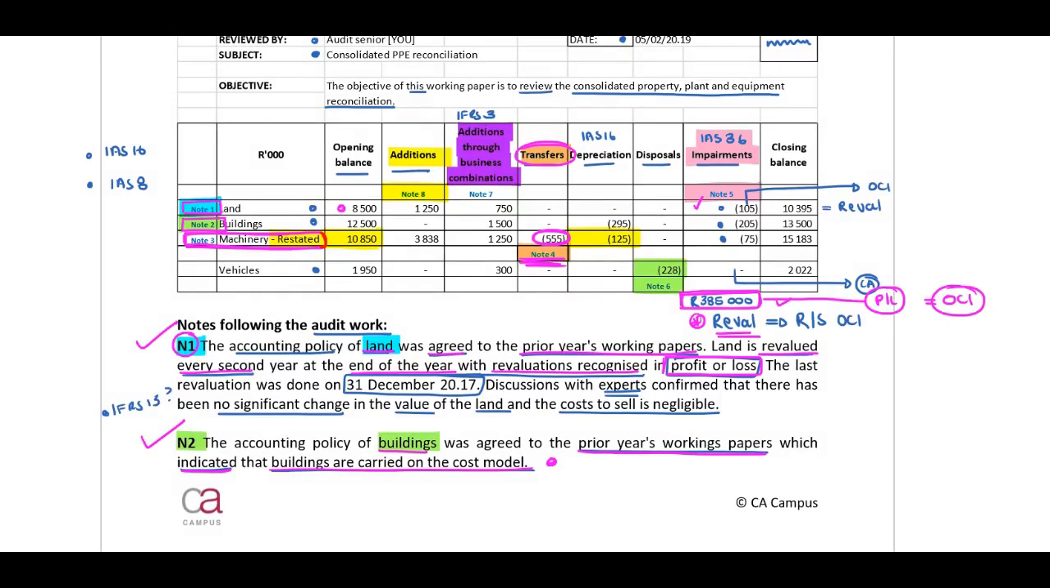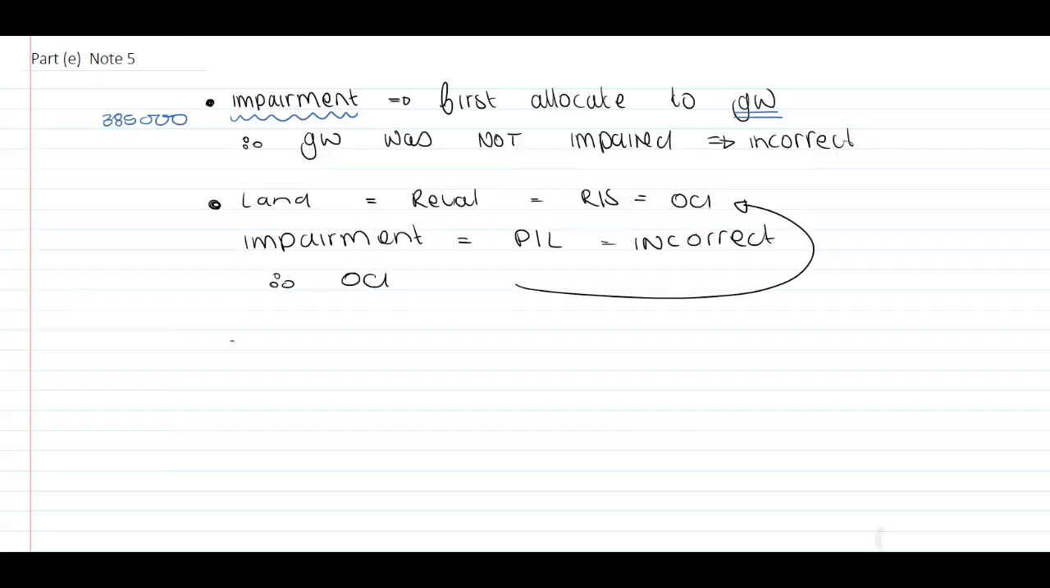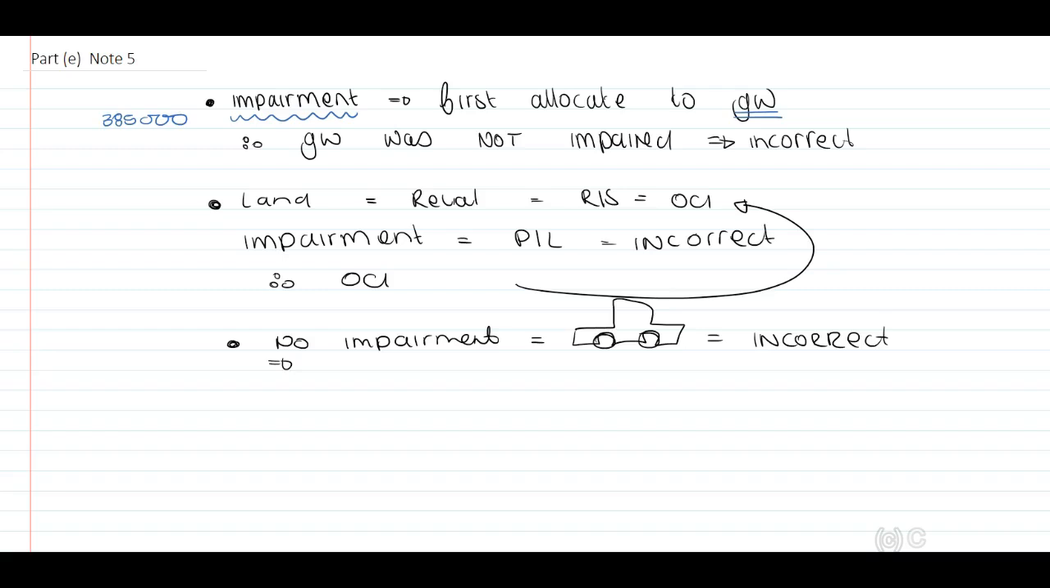And when we look at our reconciliation, another thing, no impairment allocated to vehicles. Not sure why not, guys. Incorrect. They need to allocate this as this forms part of our cash generating unit. Therefore, we need to indicate that no impairment was allocated to our vehicles, and this is incorrect. Why is this incorrect? Because our vehicles form part of our CGU.